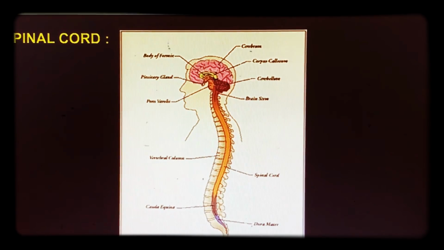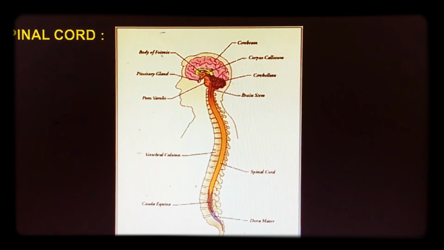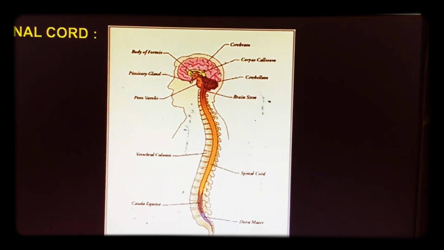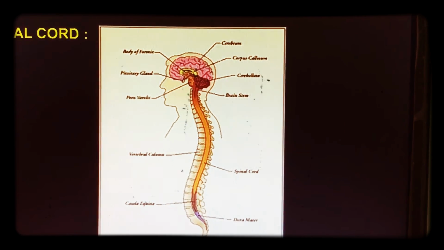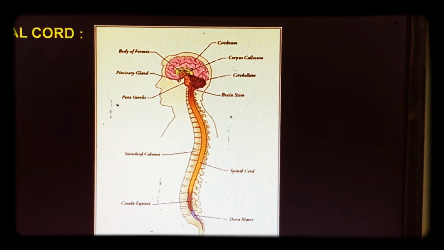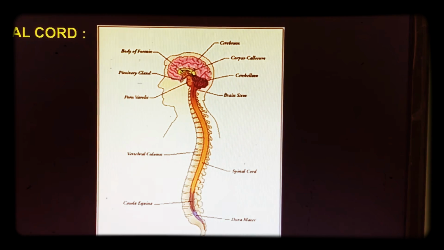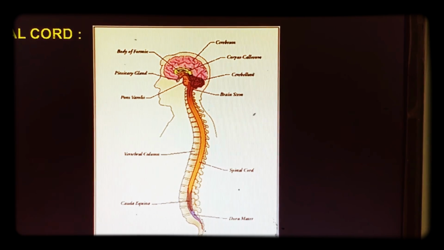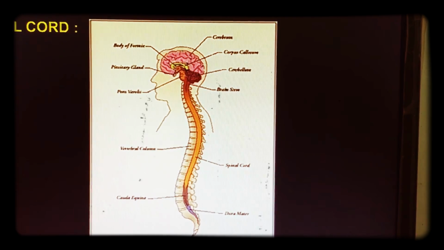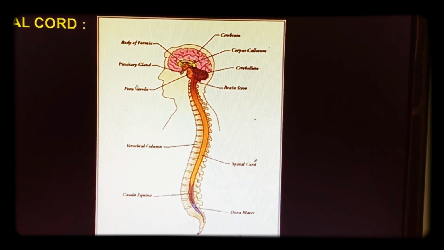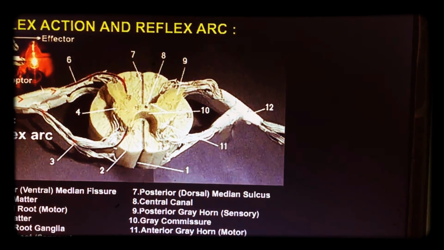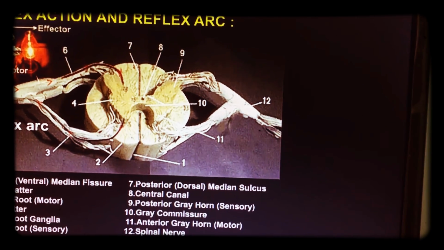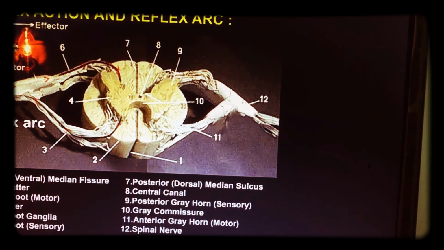Next is the spinal cord. It is connected after the medulla oblongata. It is an elongated structure present along with the vertebral column. Nerves connect it to different parts of the body. Next is the reflex action area, which is present in the spinal cord.